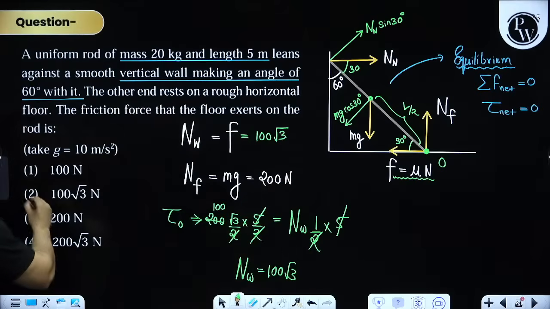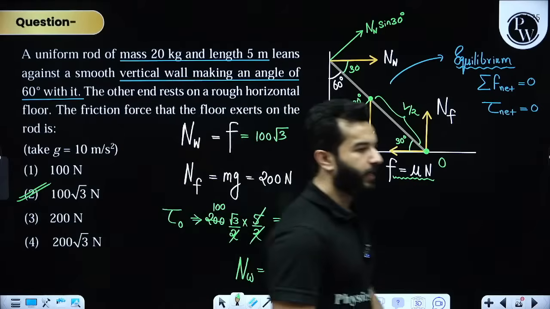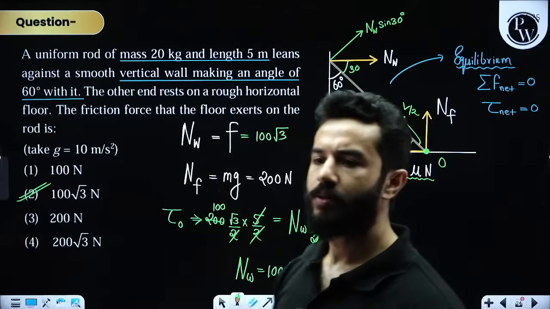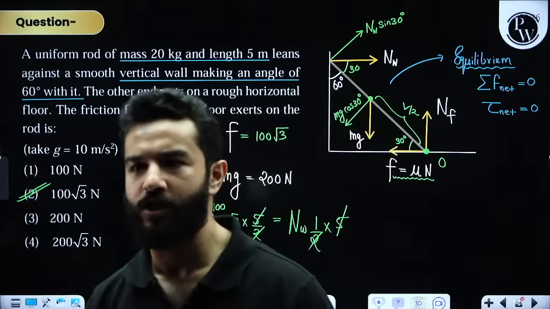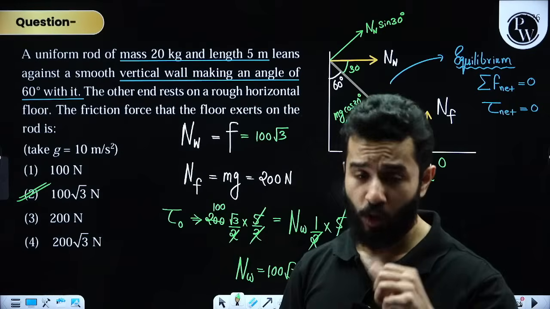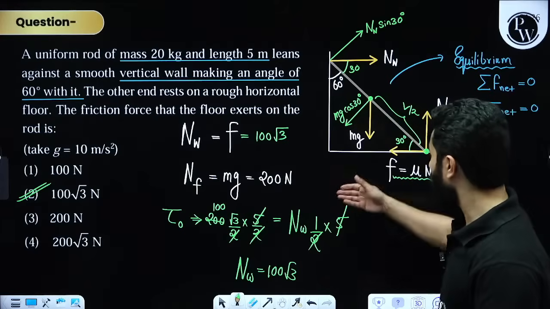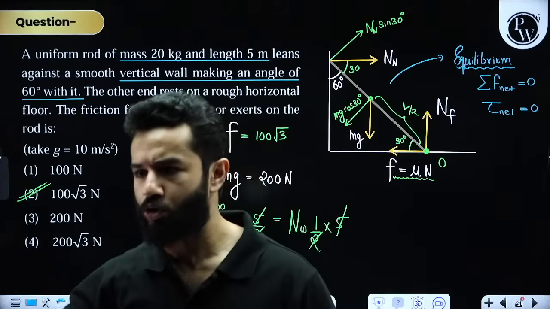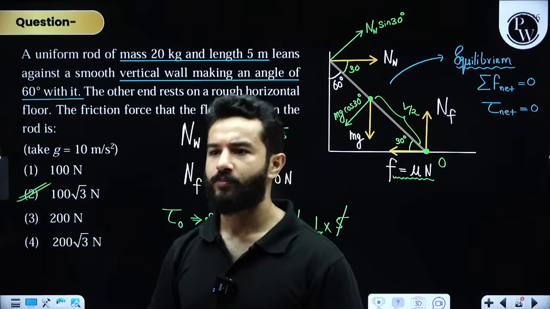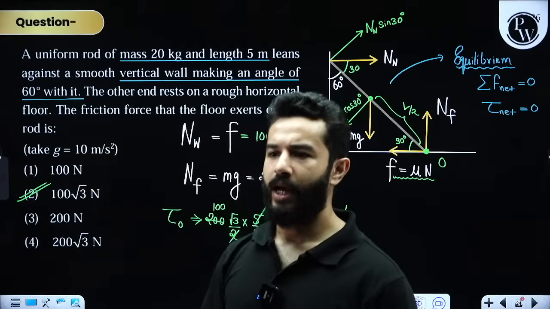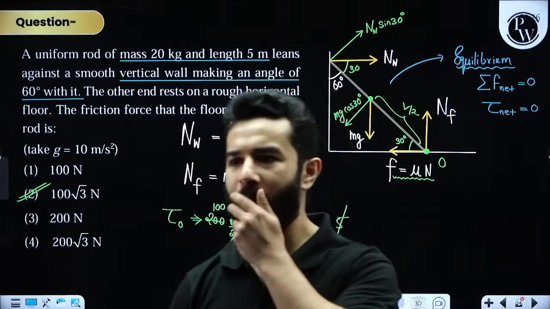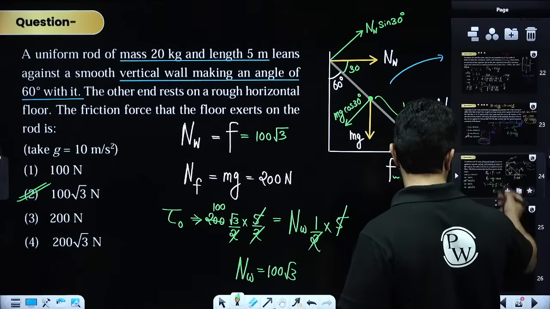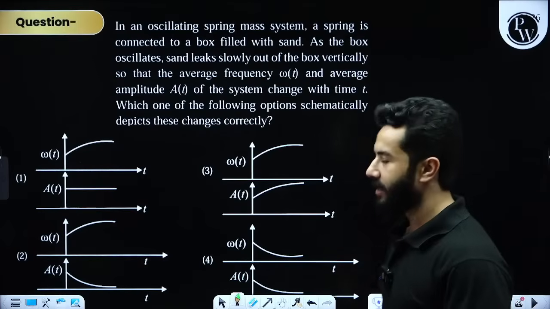Everything's fine, 100 root 3. Clear? Quickly write down in the chat box if everything's solid. Done. Any more doubt regarding the FBD of this wall? I have also explained one more thing: what if this wall is not smooth, then we'll draw the friction on that wall also, and on the rod also. Clear? Any more doubt? Be quick. Quickly write down clear in the chat box so that I can move on. Next question, my dear friends.